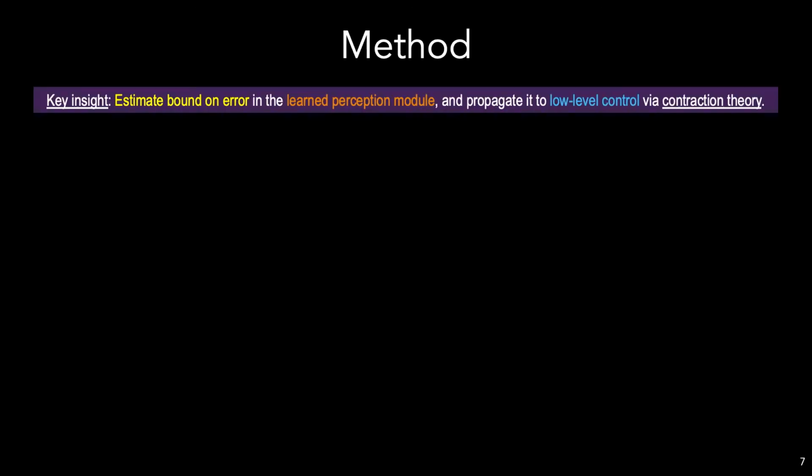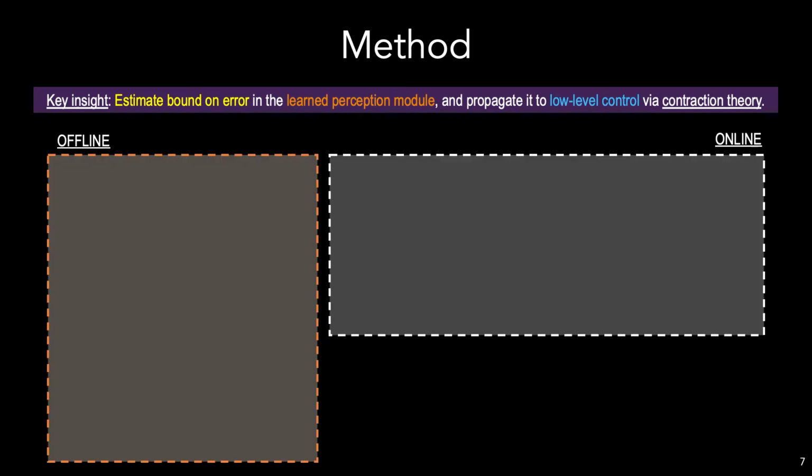I'll now overview our method. The key insight of our approach is that we can leverage control theoretic tools from contraction theory to take an estimated upper bound on the perception error and propagate it all the way down to low-level tracking control, giving the desired unified safety analysis. Our method has an offline and online stage. Offline, our method uses the training set to train a perception system, which I'll break down in just a moment.